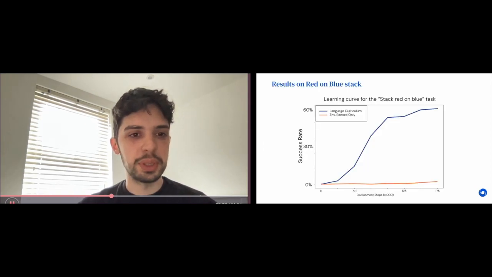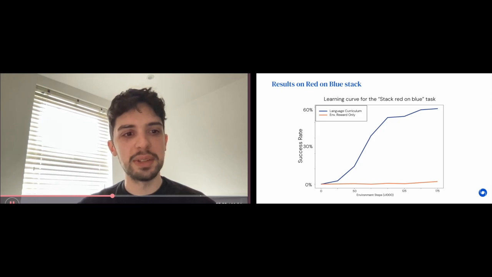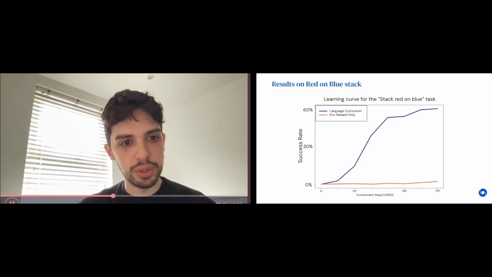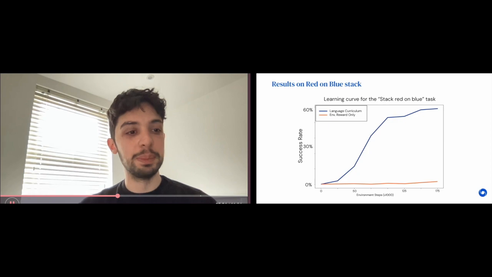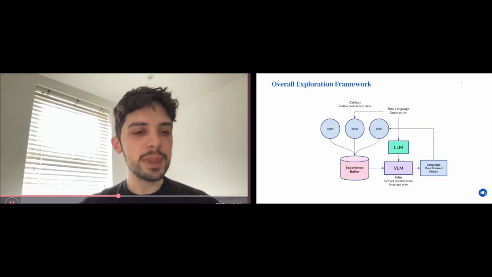And indeed, here's a comparison of the agent using the language curriculum and its additional rewards, and the same agent using only the environment rewards. Here we plot test time successes at stacking the red and blue. Our agent is substantially faster at learning, and we can see that when our agent has reached around 50% success rate, the baseline is still below 5%.